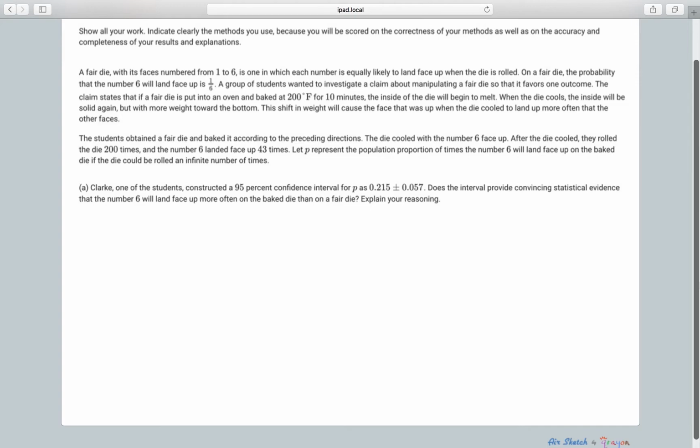Explain your reasoning. Okay, so if the die is fair, the proportion of 6s that we're going to expect, I'll call it P fair, is 1/6, and as a decimal that is about 0.167.